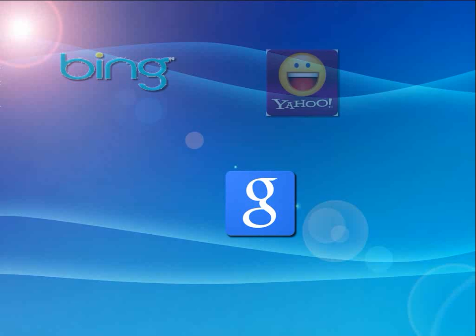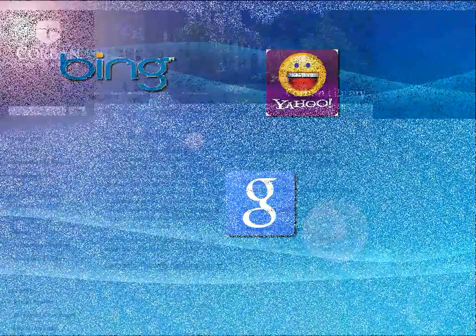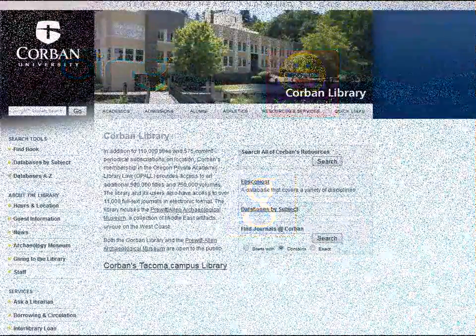When you are looking for information, where is the first place you go? Chances are it is Google or some other search engine on the web. While these are good resources to use, I would like to introduce you to another resource that may be useful for your academic pursuits here at Corbin University, Corbin University Library's website.